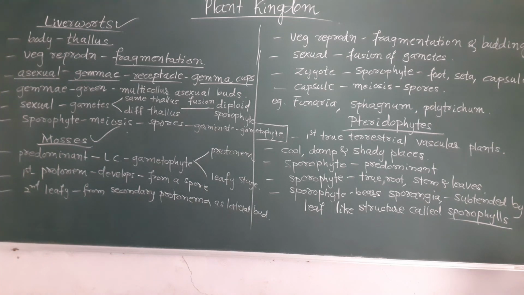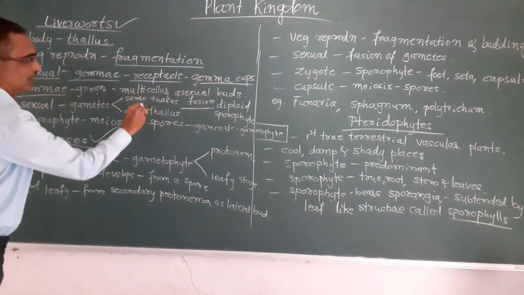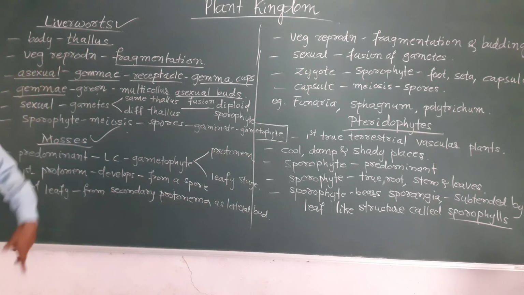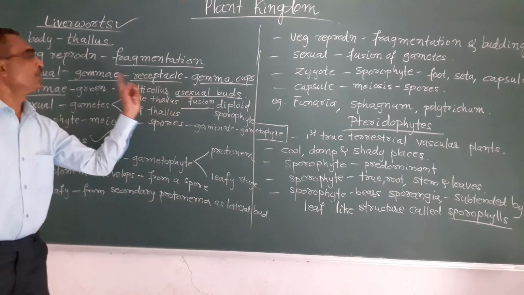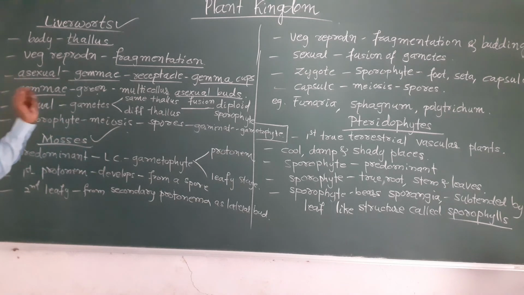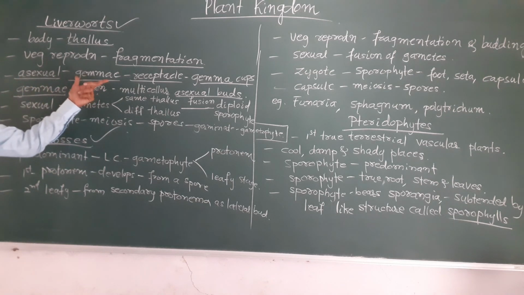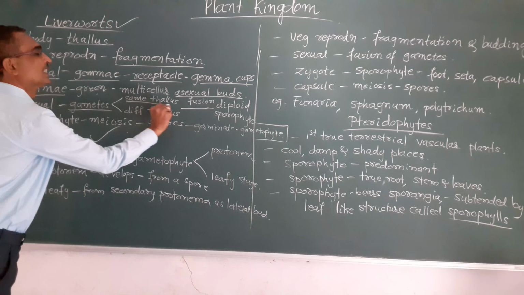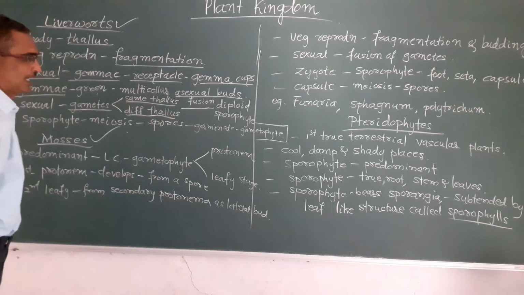Okay, and these gemmae are green in color, and they are multicellular asexual buds. Asexual reproduction takes place by the production of gemmae, that is, the asexual buds, and sexual reproduction takes place by the production of male and female gametes. Okay, and these gametes may be produced on the same thallus or on a different thallus.